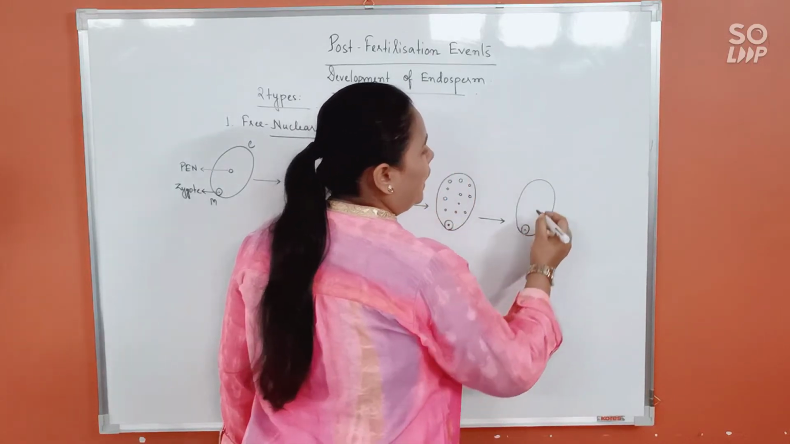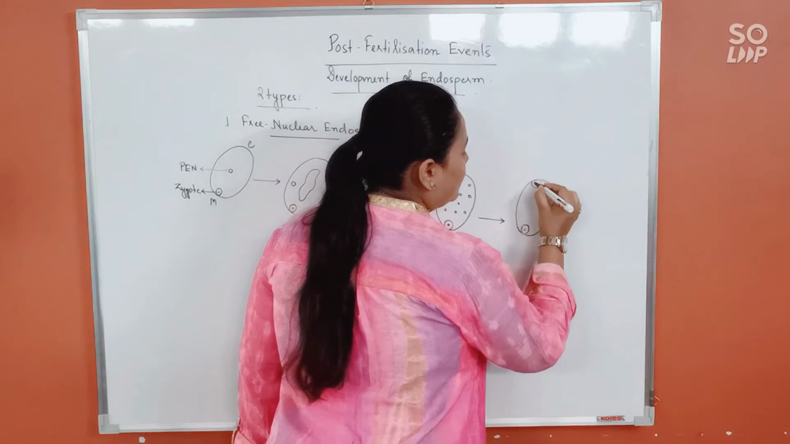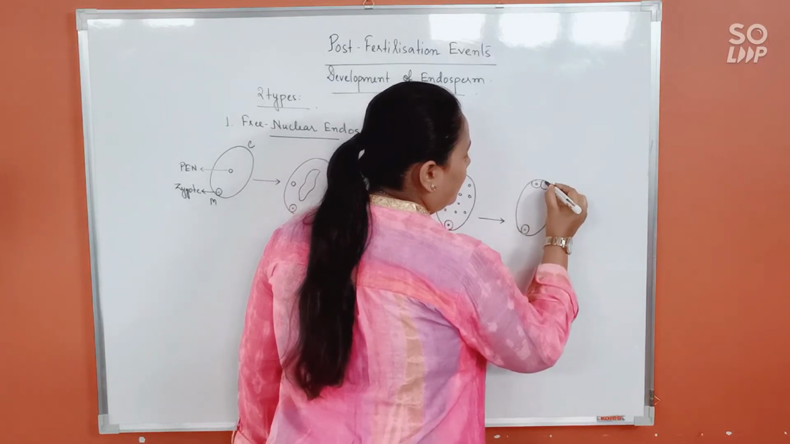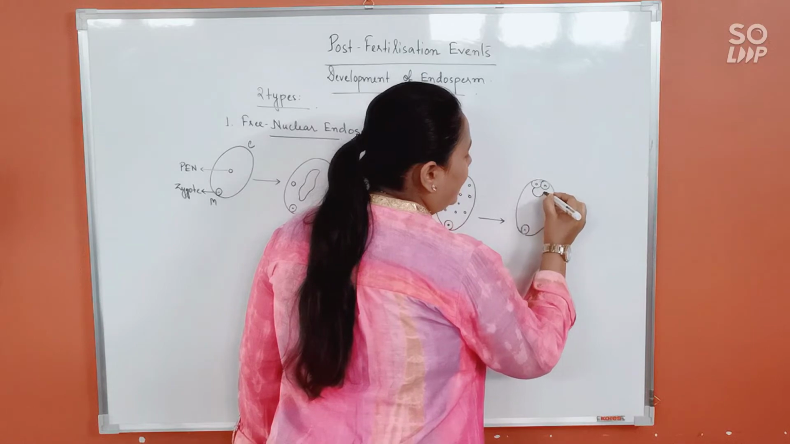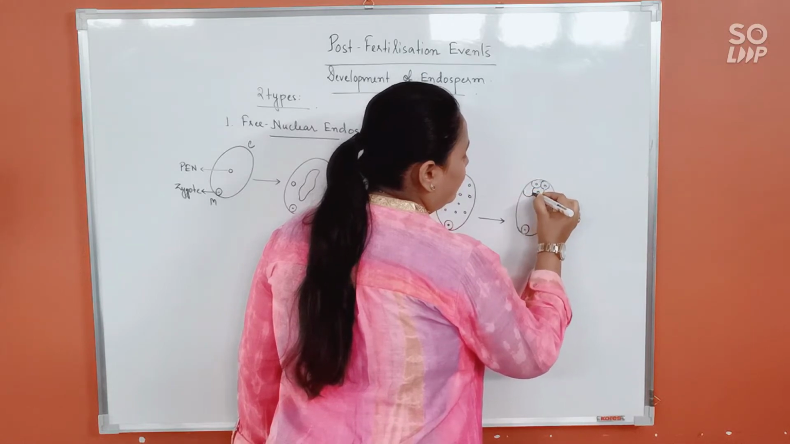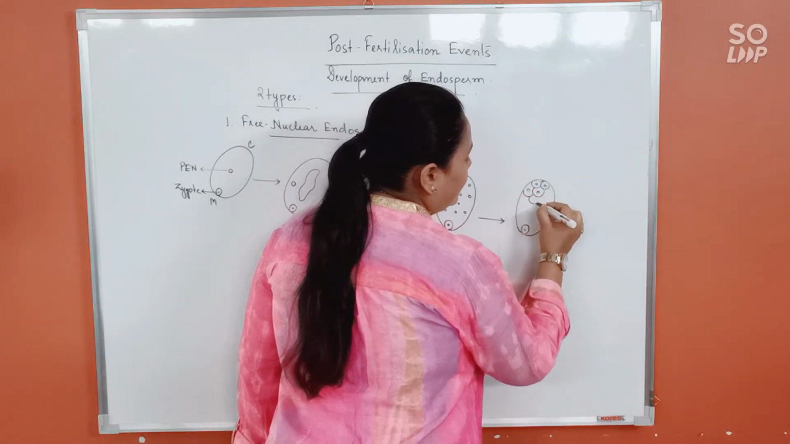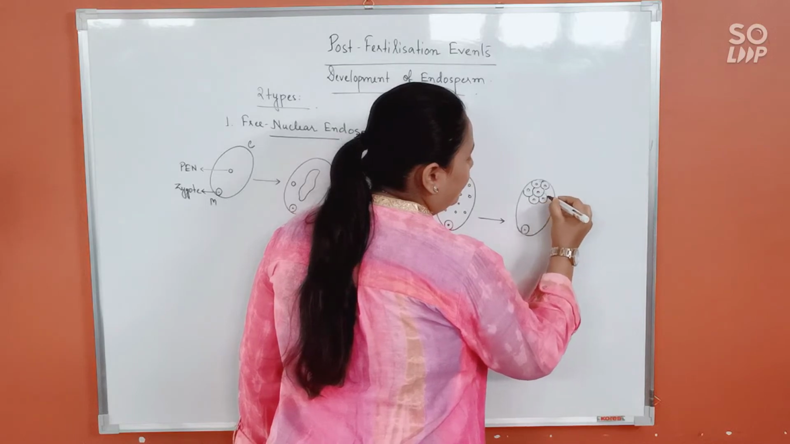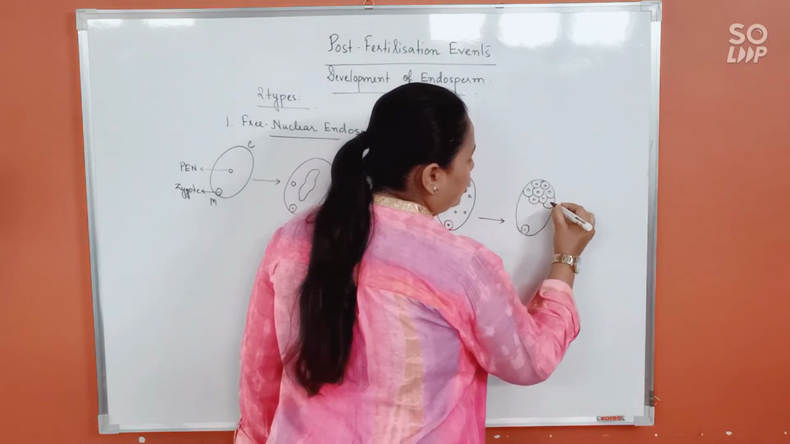This being the zygote as usual. Now each of these nuclei will start getting surrounded by thin peripheral cytoplasm, followed by cell wall formation.